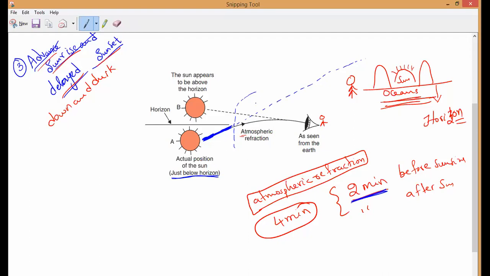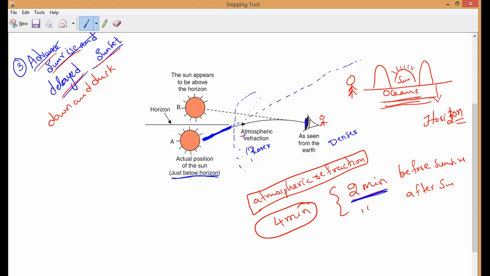Now, at this point, it is entering the atmosphere. You can observe here, it is an optically rarer medium. If you keep on going down, you can see the bending of light is more. This is the actual path, and this is the new path. The bending of light keeps increasing because as you come closer, it becomes an optically denser medium.